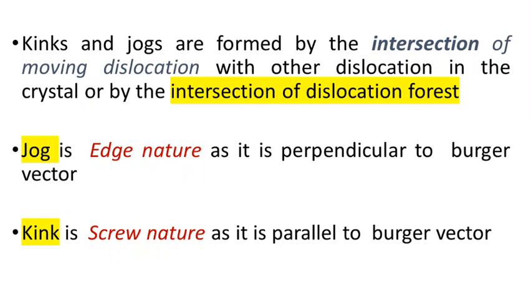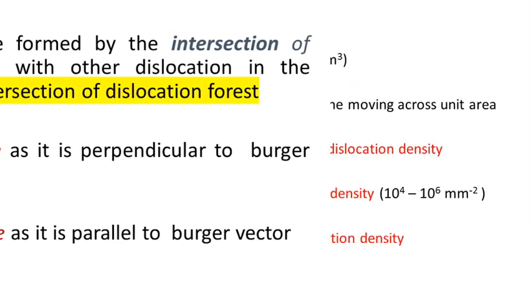A jog is of edge dislocation nature. So it behaves like an edge dislocation, which acts perpendicular to the Burgers vector. We already know the Burgers vector acts perpendicular for the edge dislocation. So a jog similarly will be perpendicular to the Burgers vector. Similarly, a kink has a screw nature, which acts parallel to the Burgers vector.